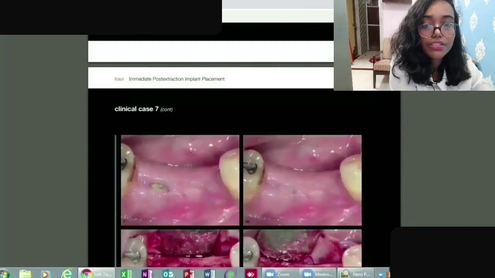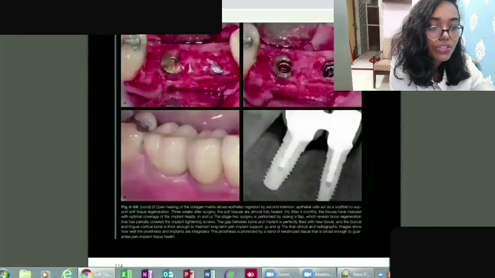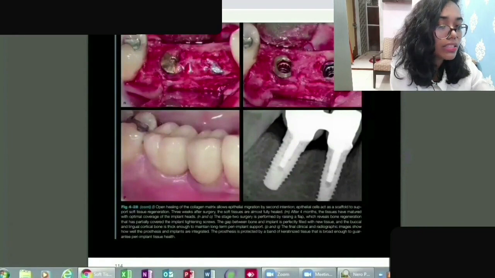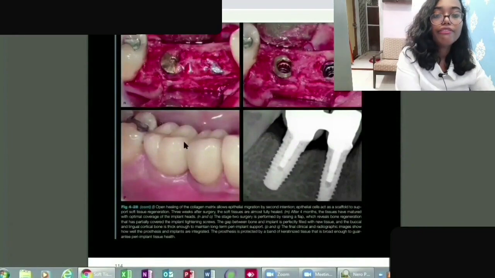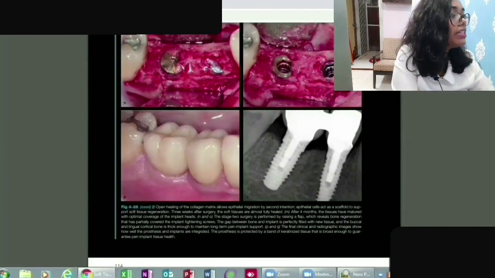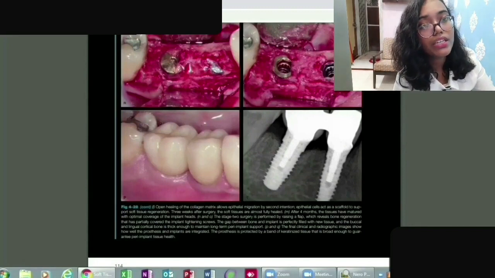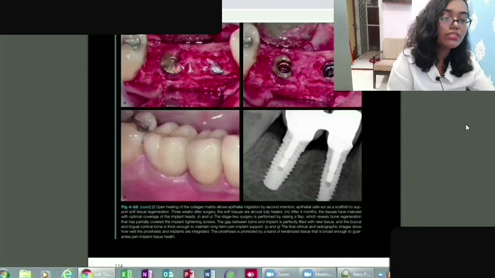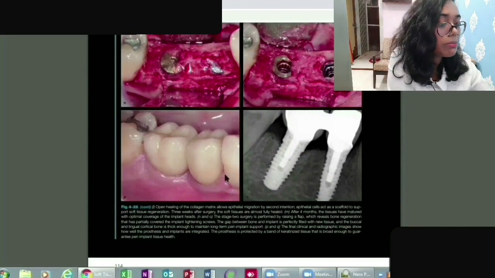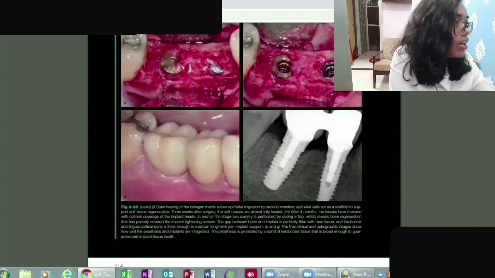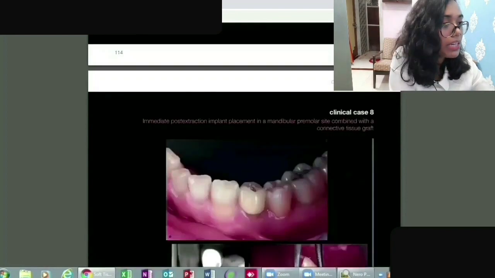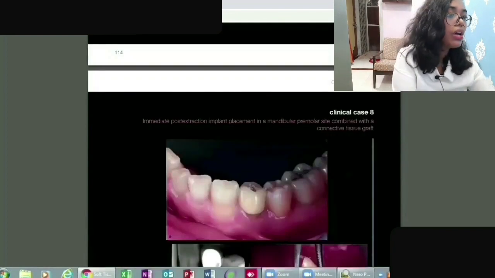So this is the continuation of the clinical case 7. You can see a few images. Here it's placed, and in this image you can see, finally, after the placement of the permanent processes, not the primary or temporary ones, it has been placed here. And in this image you can see the radiographic images, how it is going to look.